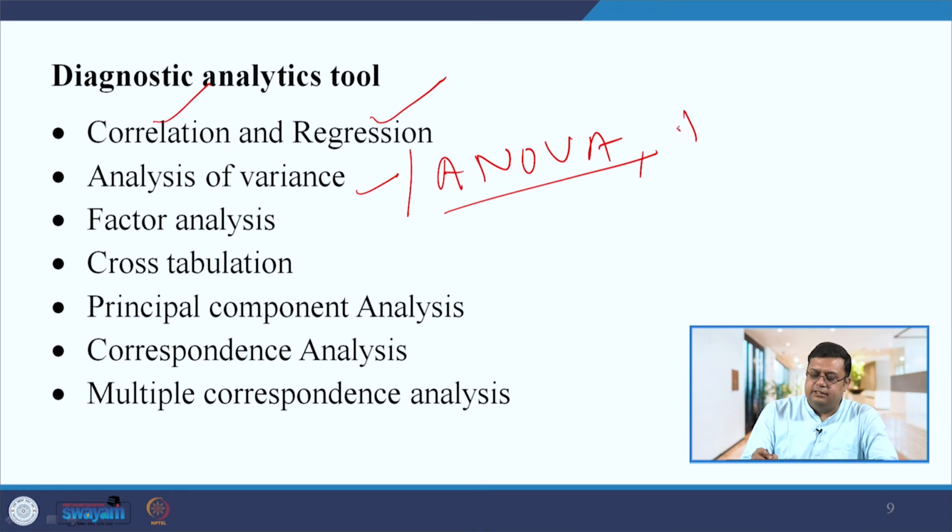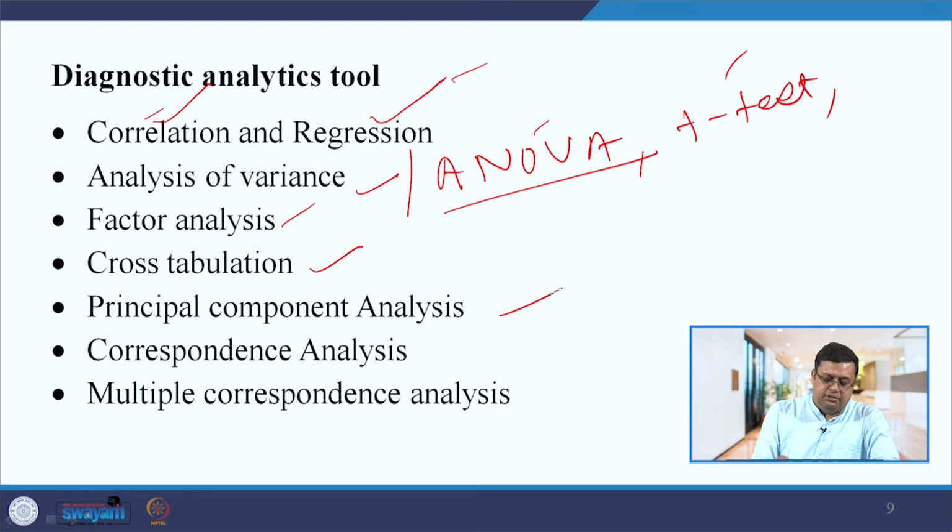And t test also we can say t test. So t test, ANOVA, correlation, regression, factor analysis, cross tabulation, principal component analysis, correspondence analysis, multiple correspondence analysis. So such kind of analysis that we use under the diagnostic analytics. In this course, we will learn only about descriptive analytic tools. The next course that we will develop, in that course we will talk about diagnostic analytics in detail, right.